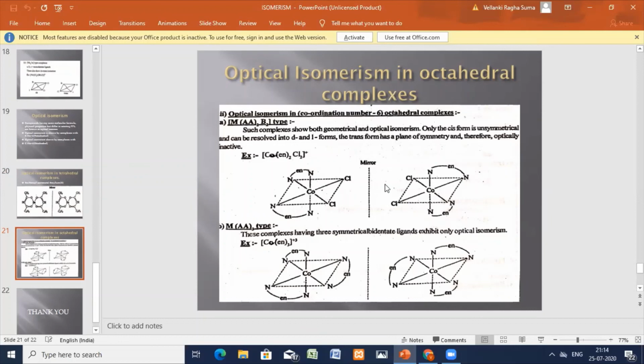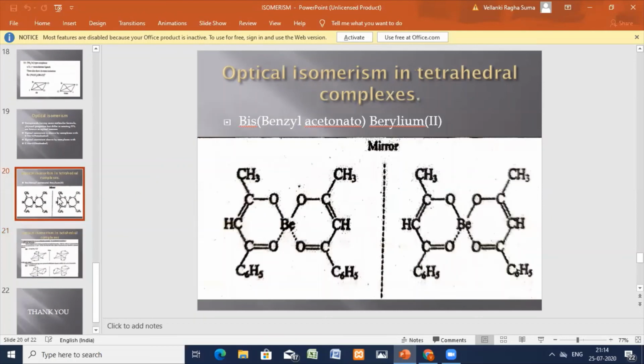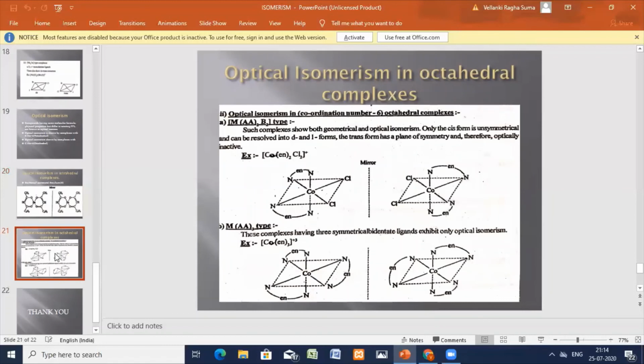Now, if you see, this is the mirror image. It is quite opposite. In the previous complex you have almost the same type of groups, which is why we are not able to see it clearly for that complex. The rotation is different, but we cannot identify it in the picture.